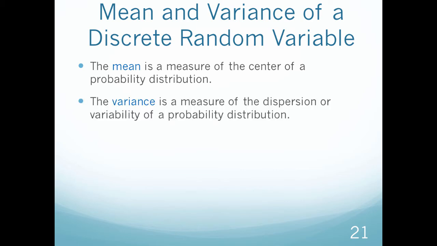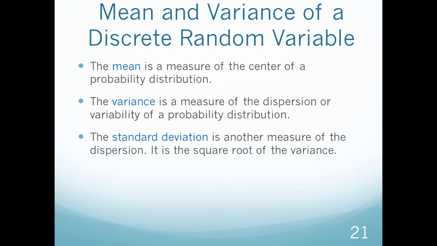The variance is a measure of the dispersion or the variability of a probability distribution, so how spread out it is. So the standard deviation then is another measure of the dispersion. It's the square root of the variance, and we'll get into standard deviations a lot more when we get into normal distributions, so give that a few sections or a few chapters.